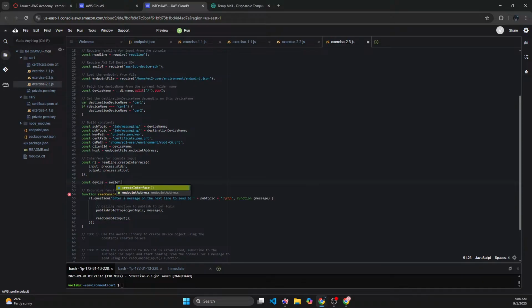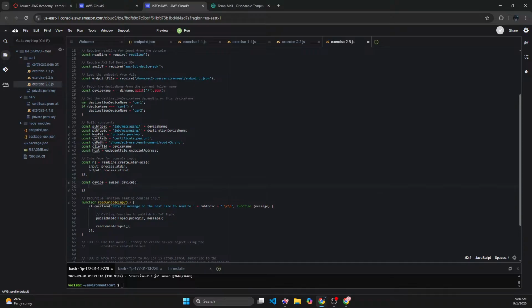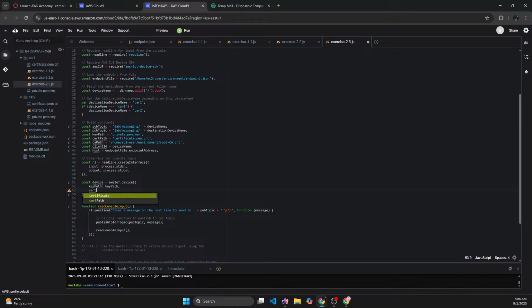AWS IoT dot device, and we are going to give it the key path. The key path is going to be the key path variable. Do I have key path? Yeah, I already have the key path variable. And as for the certificate path, I also already have a certificate path right here. Okay, it looks like I have everything that I need.